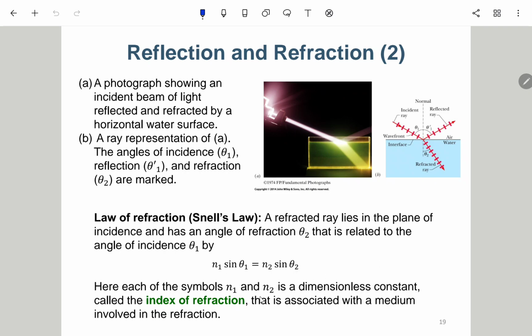Okay, so n1, n2 are dimensionless constants called the index of refraction, that is associated with the medium involved in the refraction.